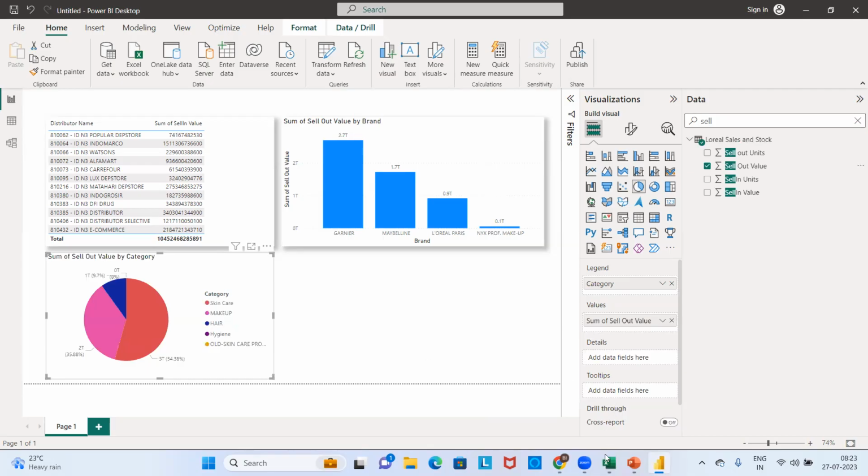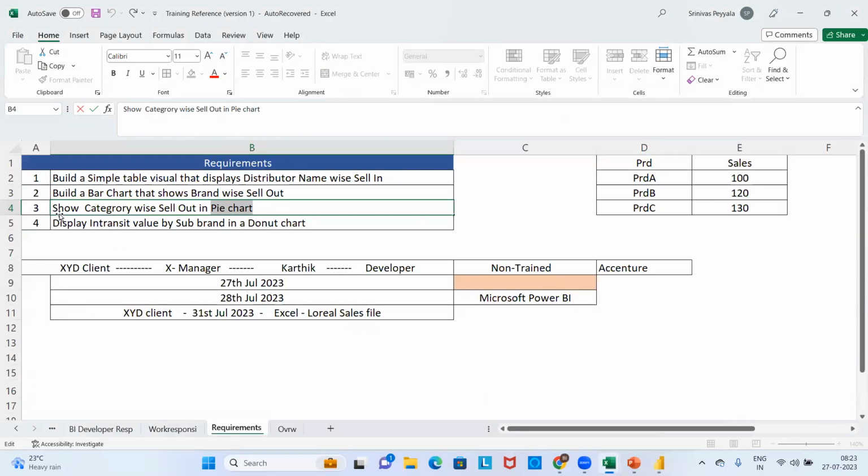So the third requirement is what? Show category wise sell out in a pie chart. So the second requirement is brand mark. The third requirement is category wise sell out in a pie chart. What is the fourth requirement? In transit value by sub brand in a donut chart.